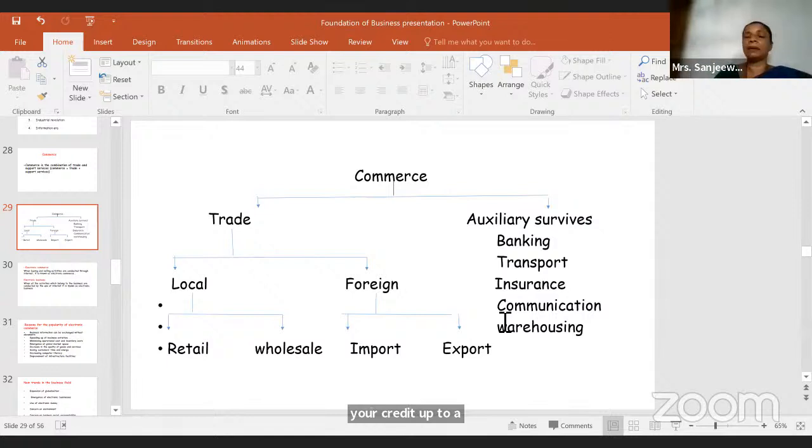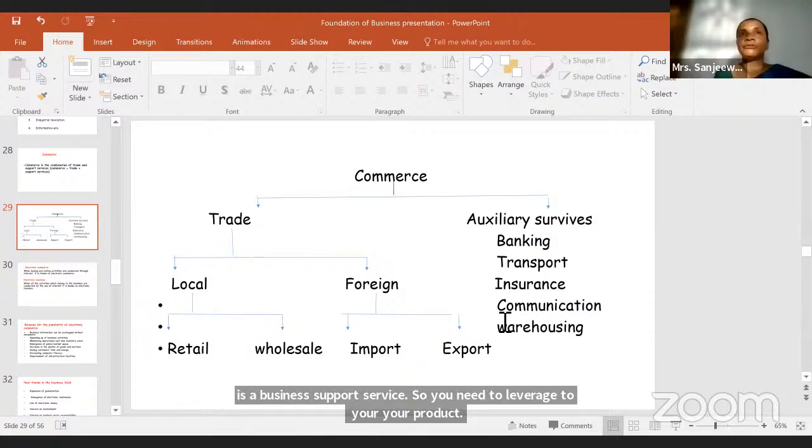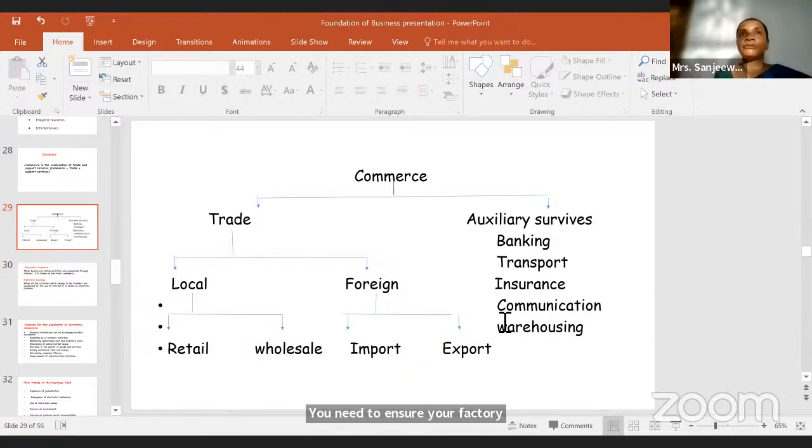Right? Or else another purchaser. So that you need transport. It is a business support service. So you need to insure your products. You need to insure your factory, right? And so that is insurance. That also will support you.